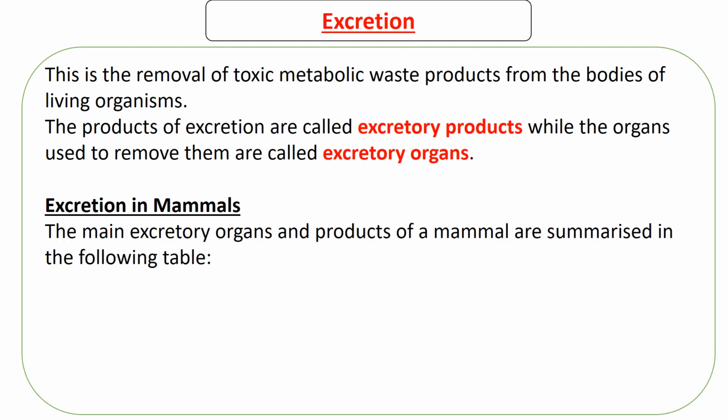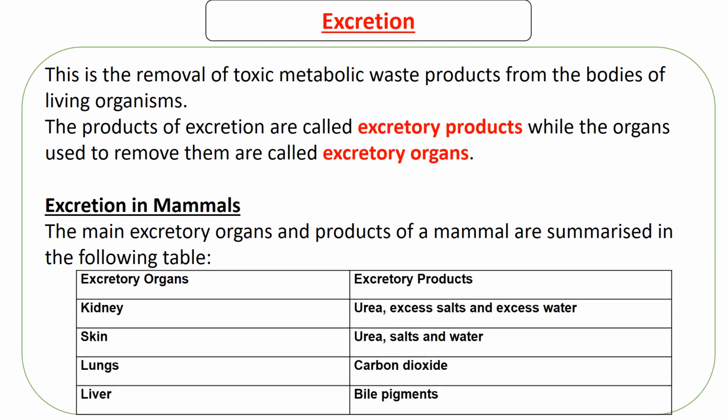The main excretory organs and products of a mammal are summarized in the following table. In this table, we have here the excretory organs, here the substances that are excreted. The first excretory organ is the kidney, which excretes urea, excess salts and excess water.